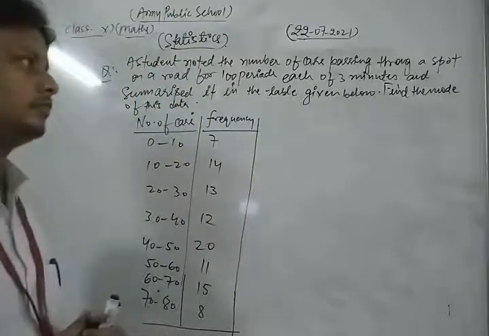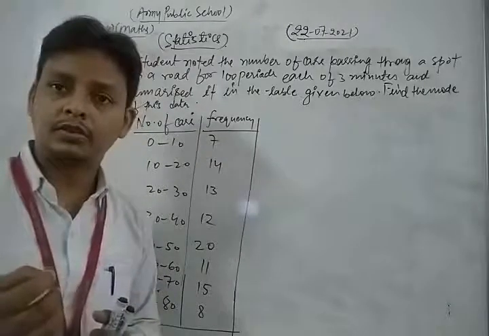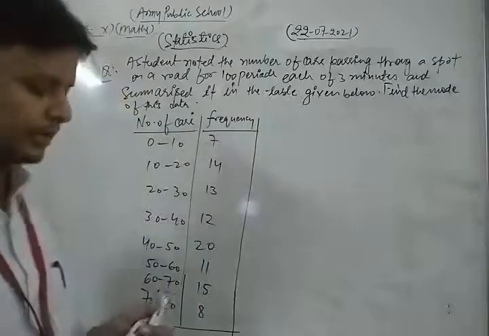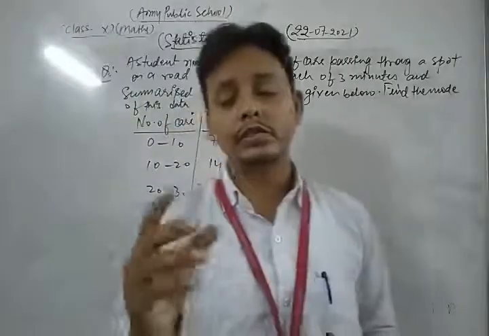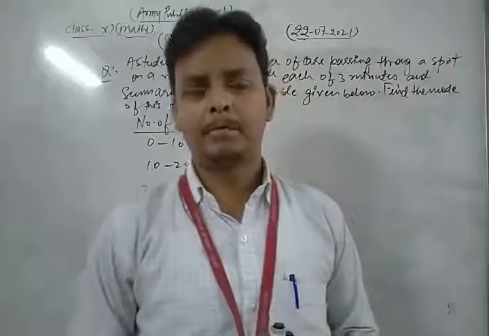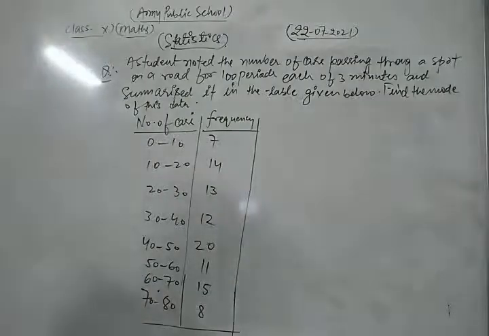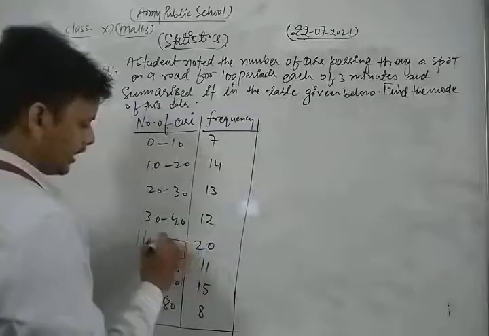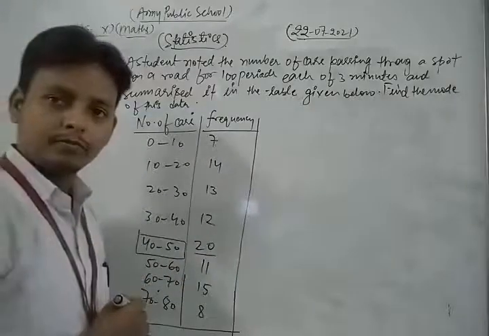First of all, we find its modal class. That class is the modal class which has the maximum frequency. Observing the question, the class 40 to 50 has the maximum frequency, 20. So this is the modal class.